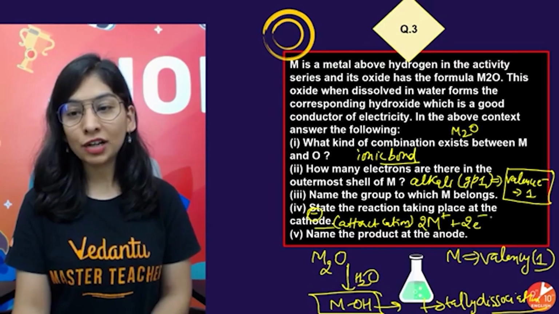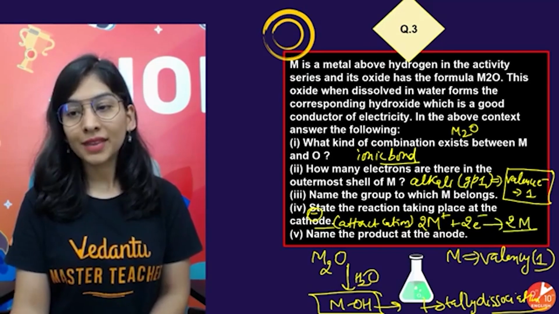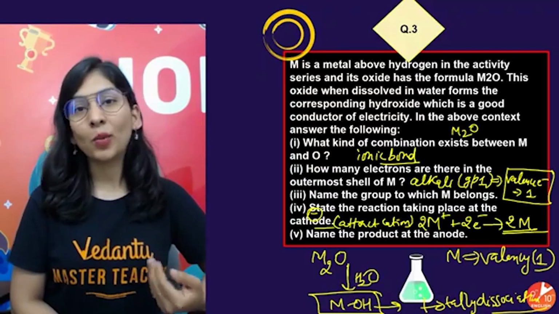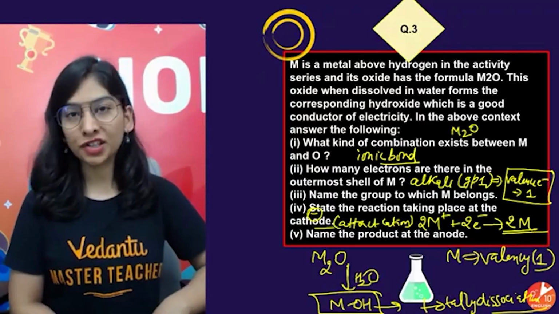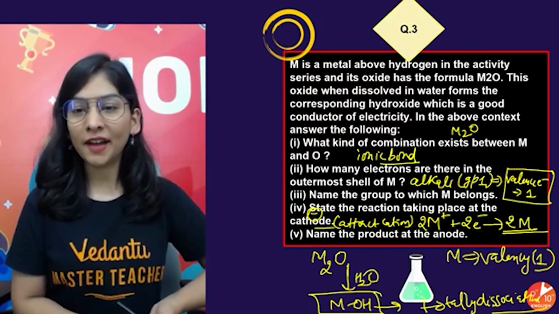They'll take 2 electrons at the cathode to give 2 atoms of metal, whether 2 sodium or 2 potassium. And 2 electrons, so as to neutralize the charge. That's what will happen at the cathode.